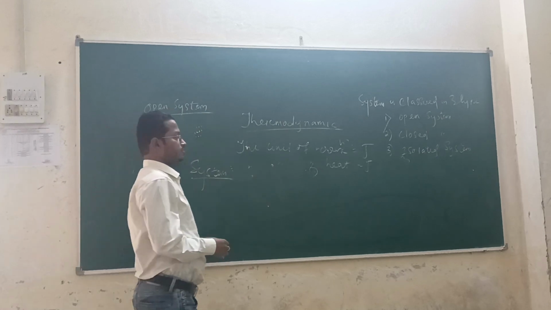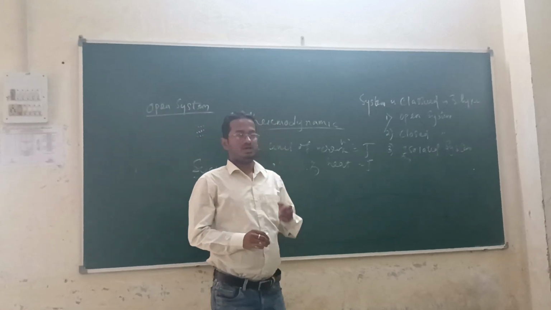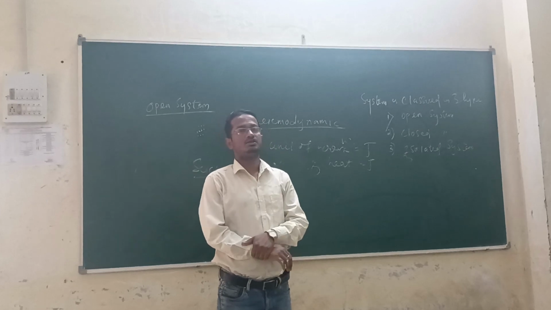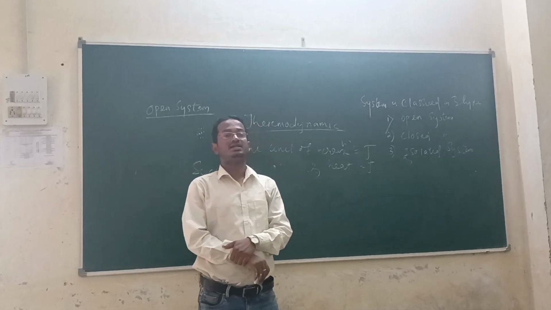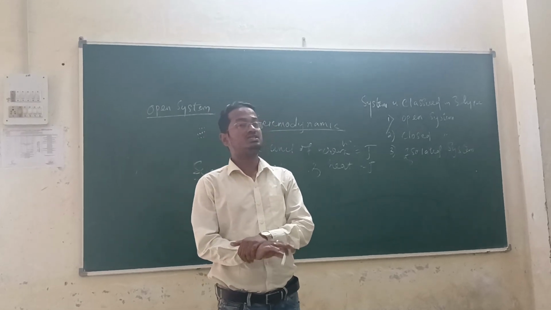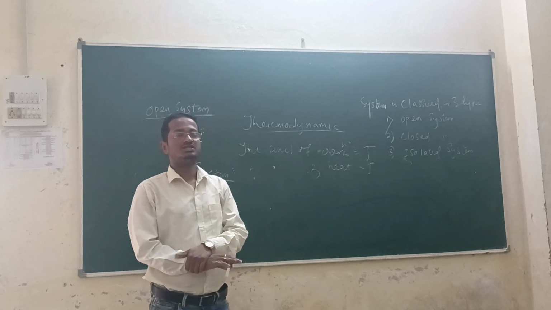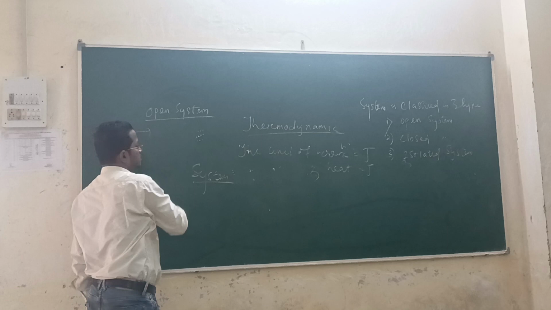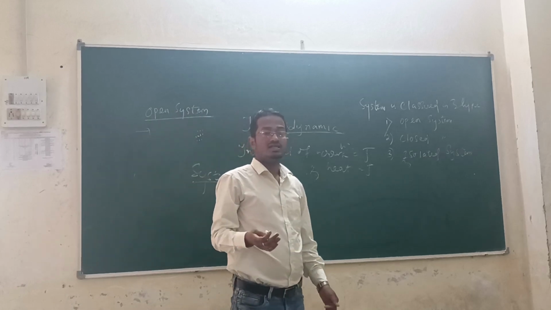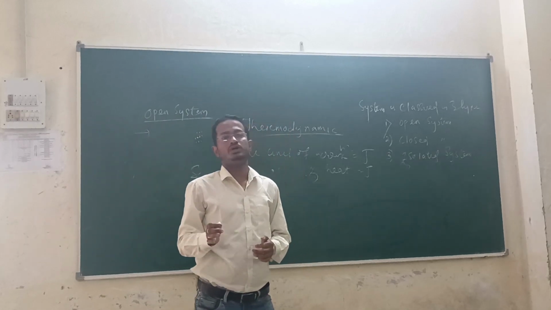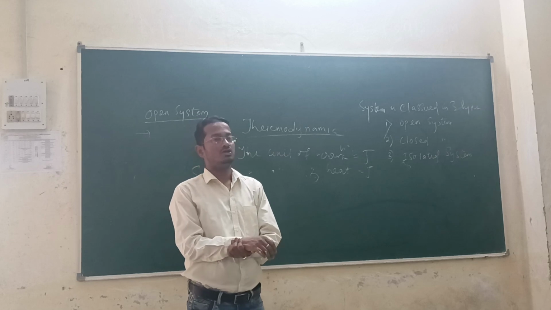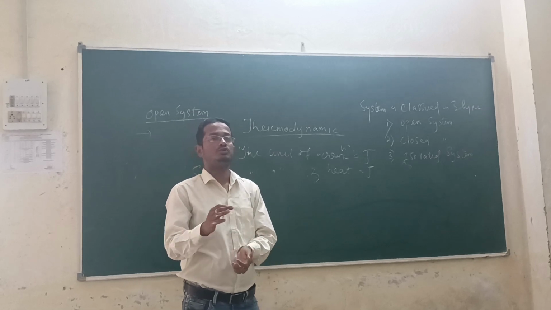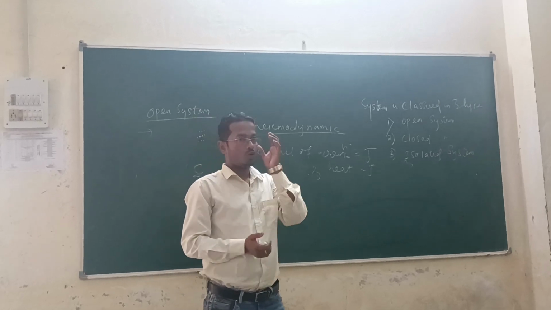What is an open system? An open system is one in which both mass and energy can cross the system boundary from the system to the surroundings. In other words, we can define it as a system in which both mass and energy flow from system to surroundings. That is called the open system.